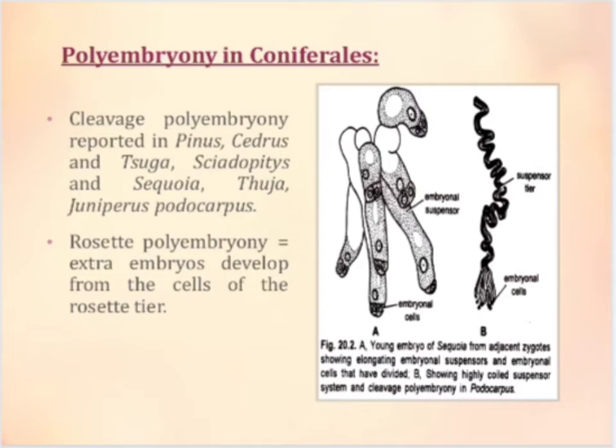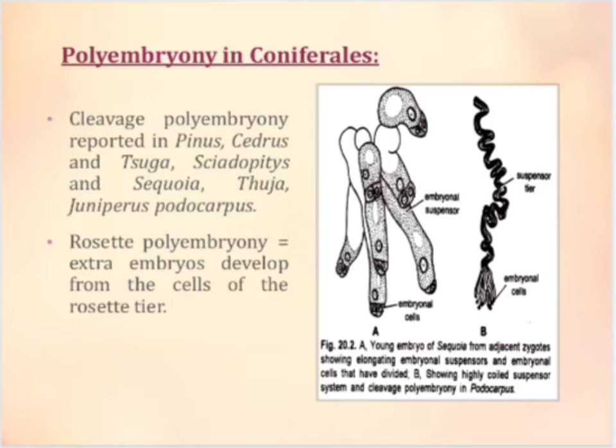Some species of Pinus also exhibit simple polyembryony, which results from the fertilization of several archegonia. A few species of Pinus also show rosette polyembryony. In this type, extra embryos develop from the cells of the rosette tier.